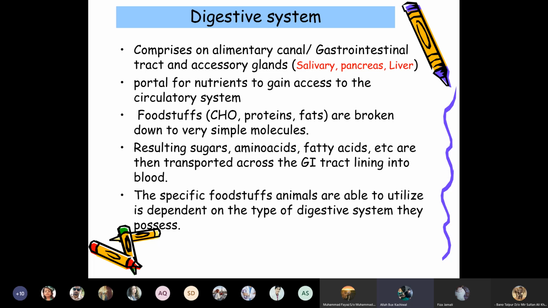All these animals take in nutrients by prehension into the mouth, and they have to break down the food mechanically into small particles to digest it. After digestion, the micronutrients are absorbed into the circulatory system, and then cellular digestion starts, where carbohydrates, proteins, and fats are broken down into simple molecules: carbohydrates into sugars, proteins into amino acids, and fats into fatty acids.